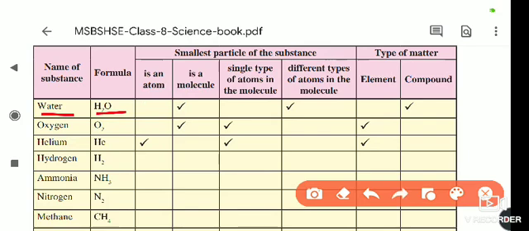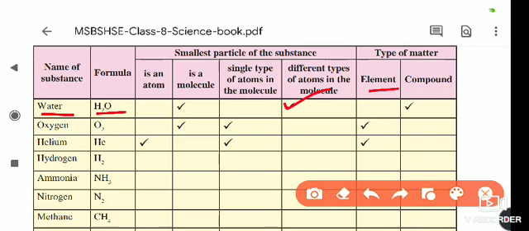Are single type of atoms there in it? No, because hydrogen is also there and oxygen is there. That's why it is not a single type. So different types of atoms are in the molecule. Yes, hydrogen and oxygen. So tick is here. Is it an element? An element is made up of only one kind of atoms. Since water has hydrogen and oxygen, two kinds, it is a compound.